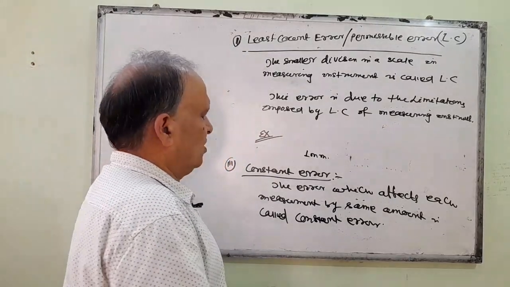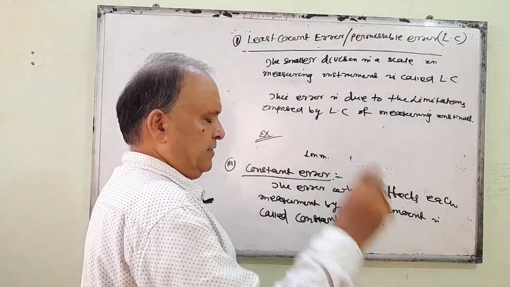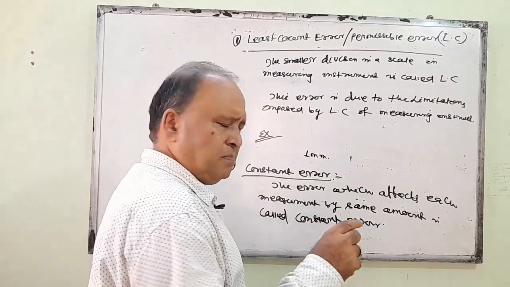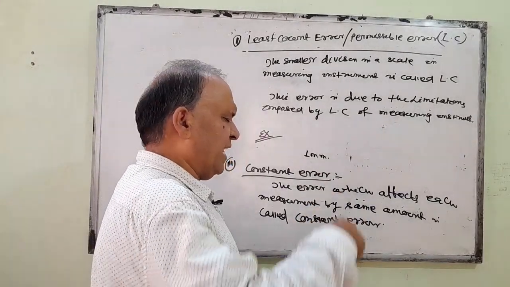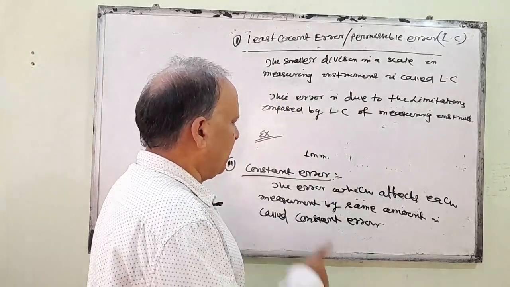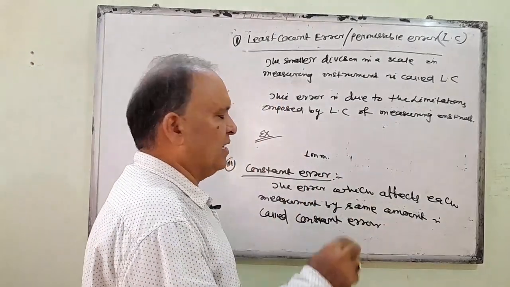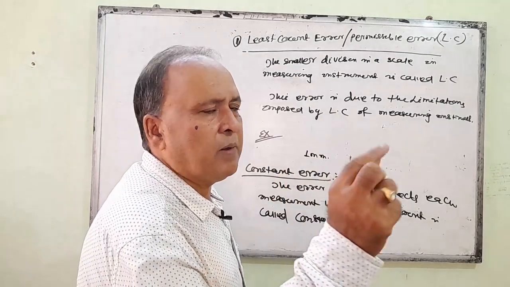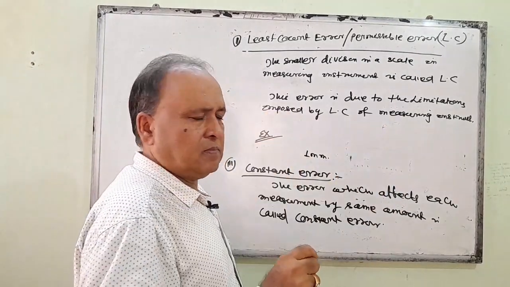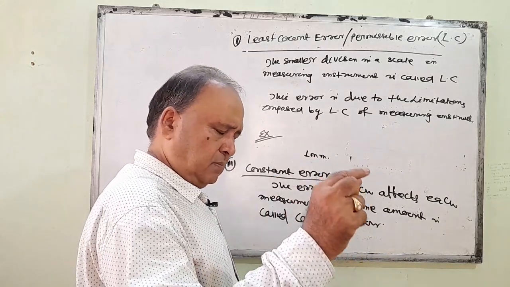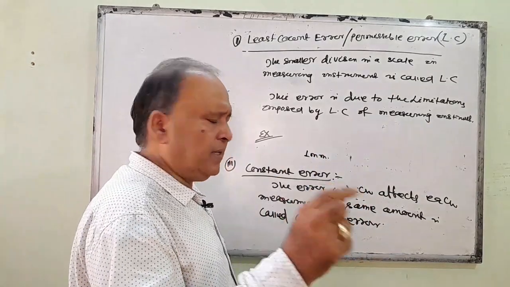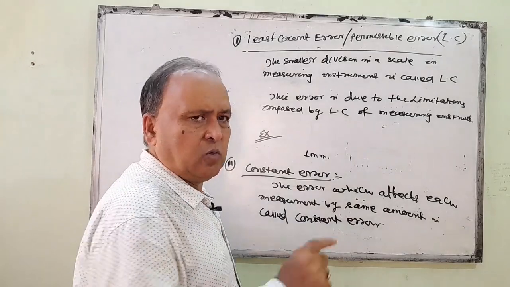Suppose you measure a length with a certain measuring device. When you measure the length again and again, every time we find there is a certain increase of length from the actual length, or every time we find a certain decrease of length from the actual or true length.